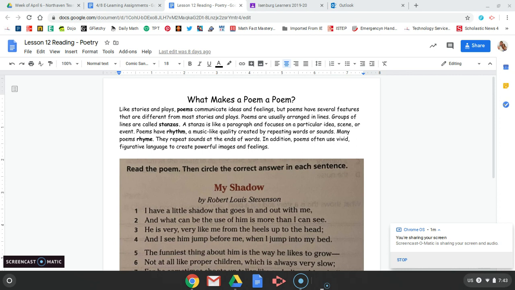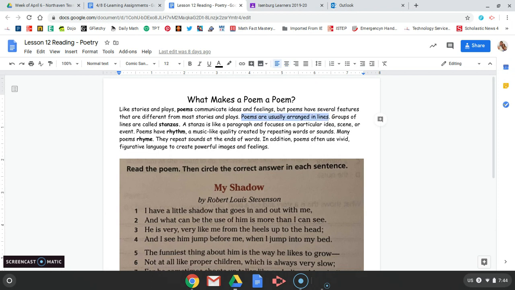Okay, so I'm going to go back to the beginning. Think about how we do with math, how we go one sentence at a time to make sure that we're completely understanding. I'm going to do that with this first paragraph because there's a lot of information here. So first I want to talk about where it says poems are usually arranged in lines.